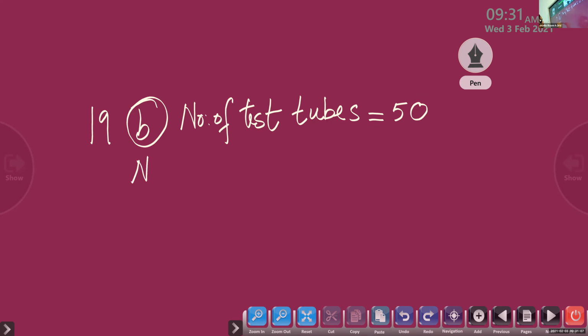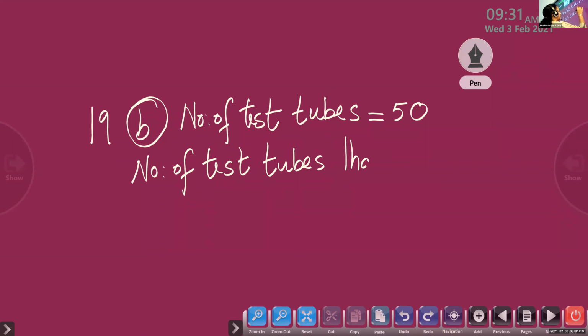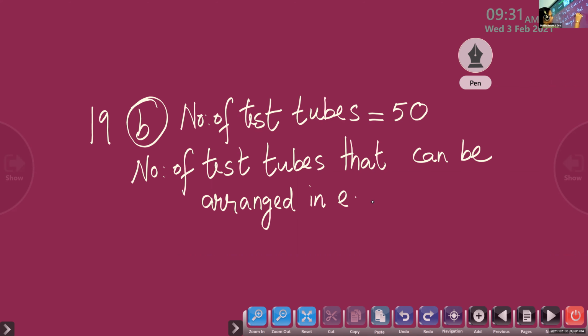Next one, number of test tubes that can be arranged in each box. In each box, we can keep only 14. In each box, how many test tubes can be arranged? 14.